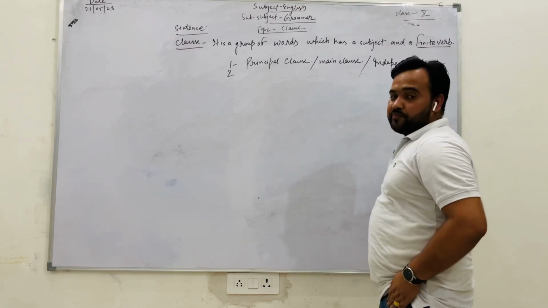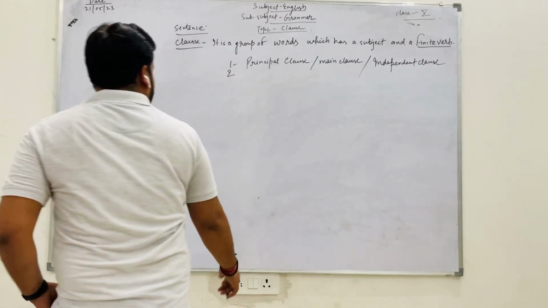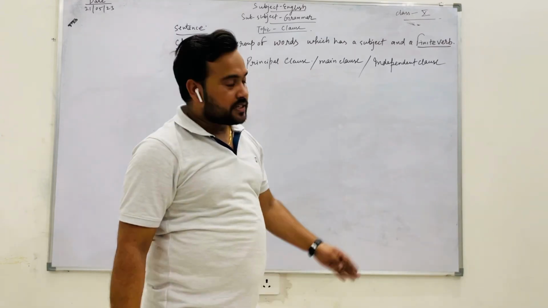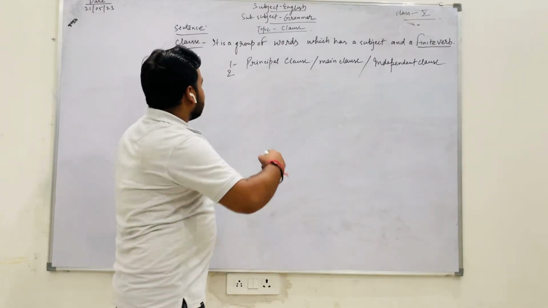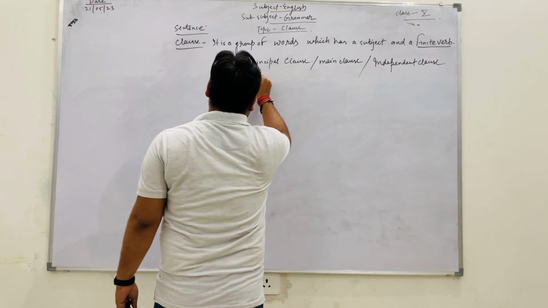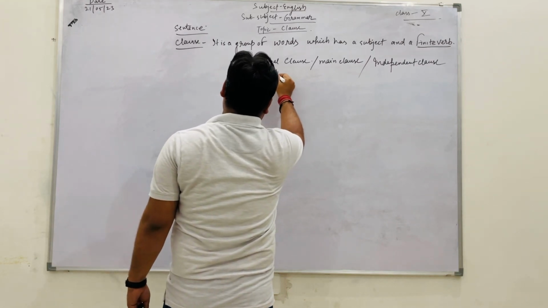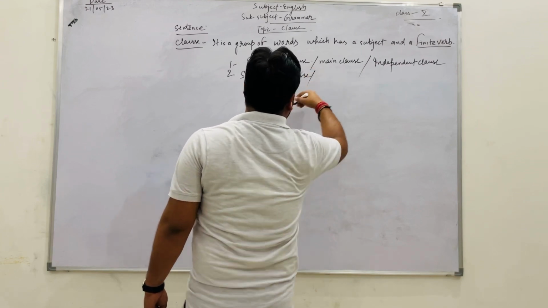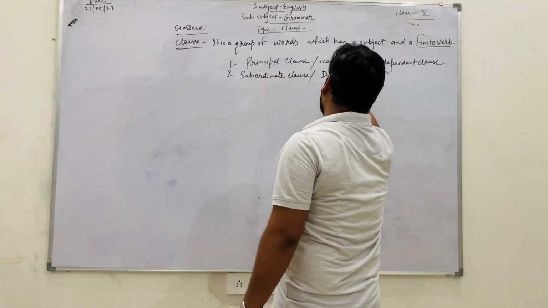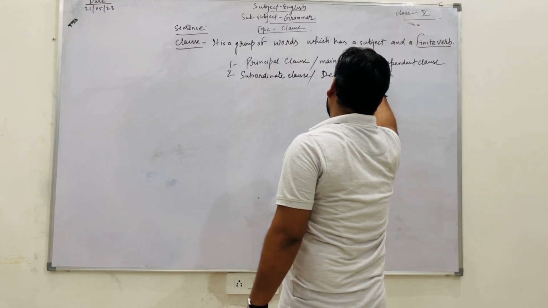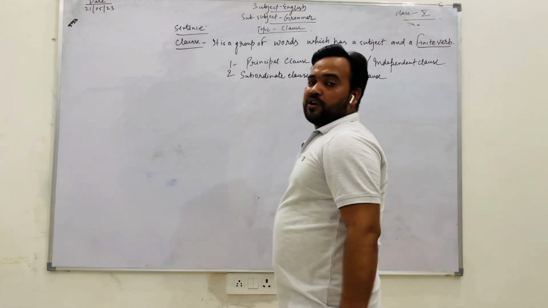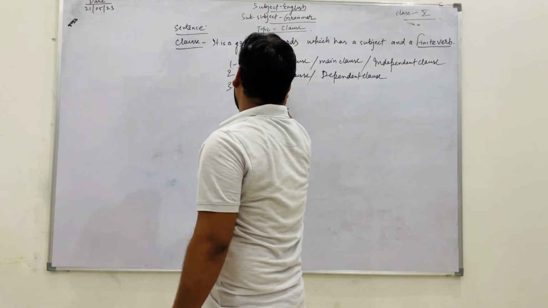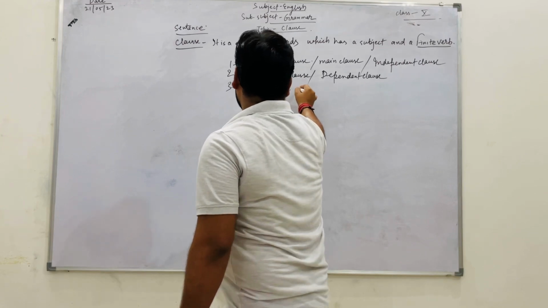There are three names for this clause. Second is subordinate clause or dependent clause. Third one is called coordinate clause.